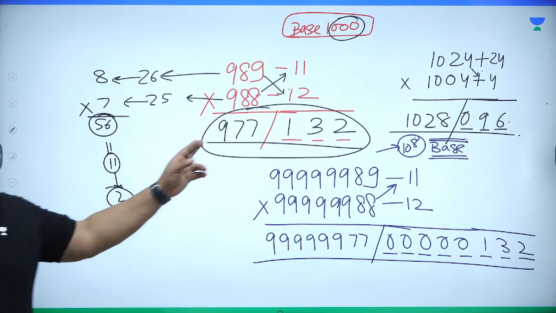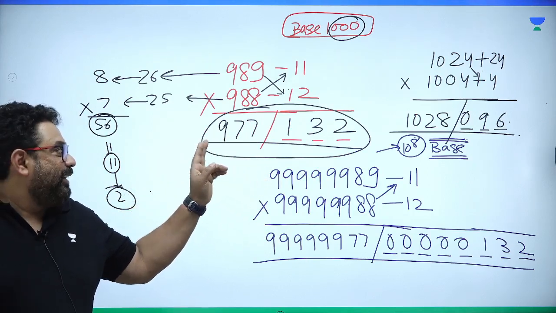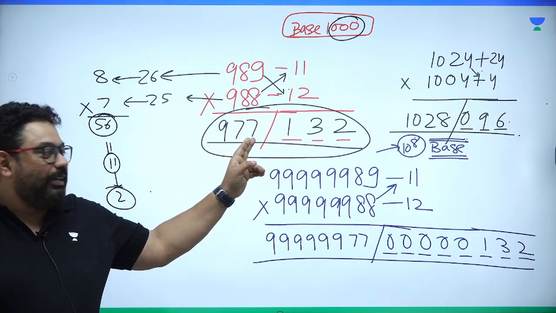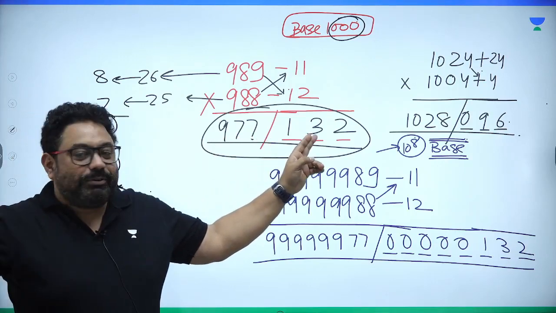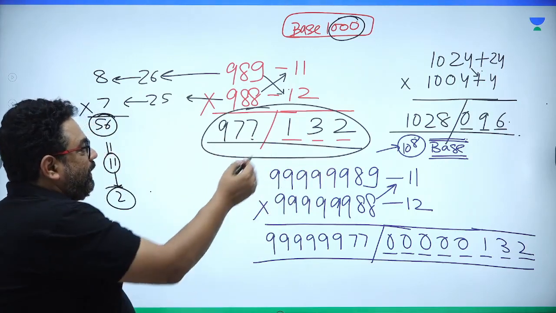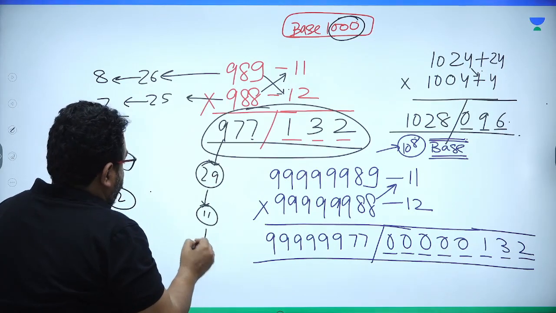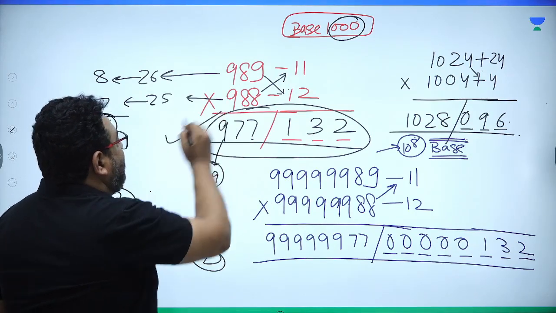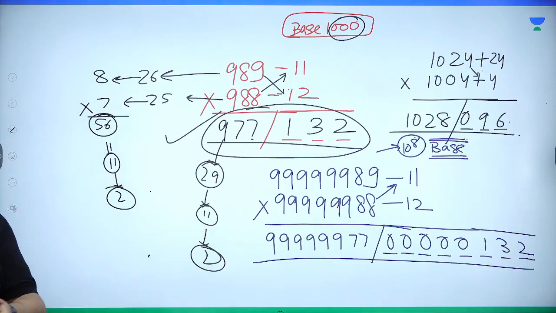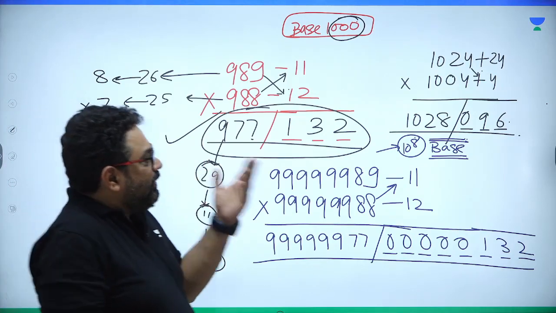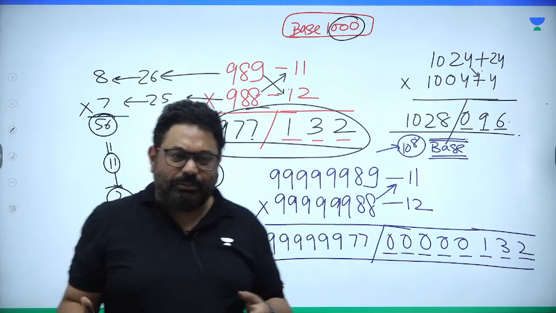So 9 plus 7 is 16. Add up. 9 plus 7 is 16 plus 7, 23, 24 and plus 5 is 22 plus 9 and 1 plus 1 is 2. Boss, this is your right answer. Got it? This is your right answer. Great. Now you are understanding. Wow, sir, right? You may check it anywhere, guys. Come on, you may check it anywhere.